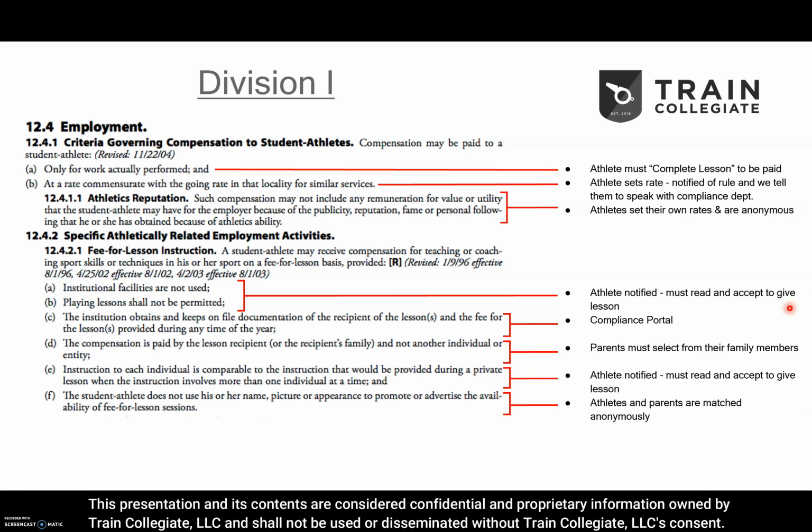Moving down here, parts A and B, these two rules as well as all the rules in this section, athletes are notified of these rules before they can give a lesson. They must read the rules and then actually hit an accept rules button each time they go to do a lesson.